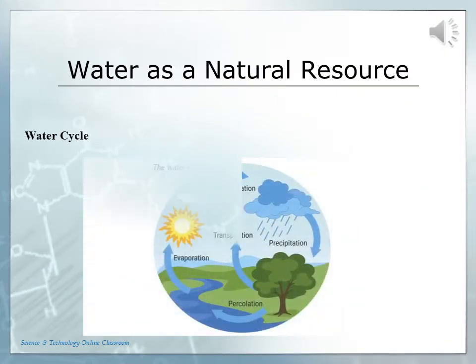Water cycle. The water cycle describes how water evaporates from the surface of the earth, rises into the atmosphere, cools and condenses into rain or snow in clouds, and falls again to the surface as precipitation. The cycling of water in and out of the atmosphere is a significant aspect of the weather patterns on Earth.